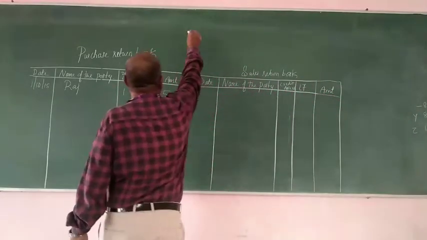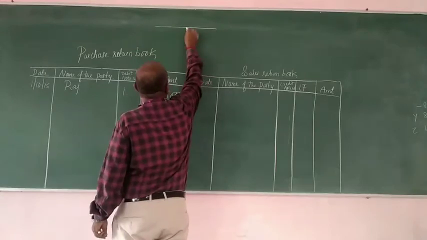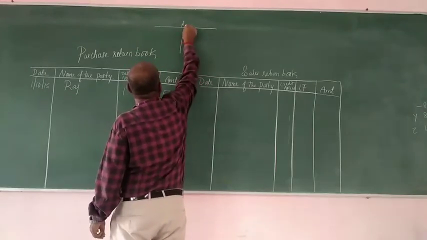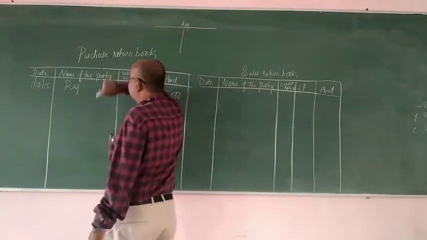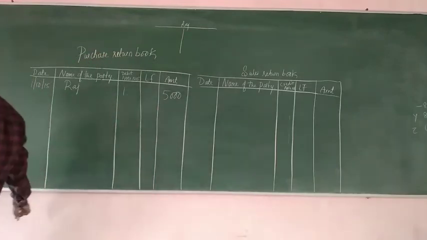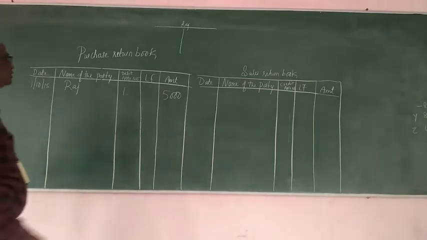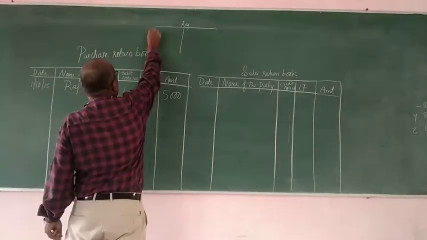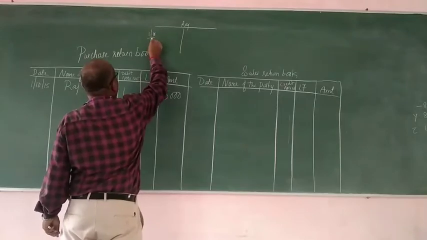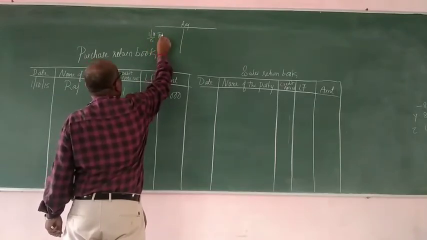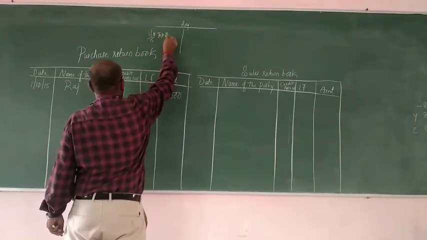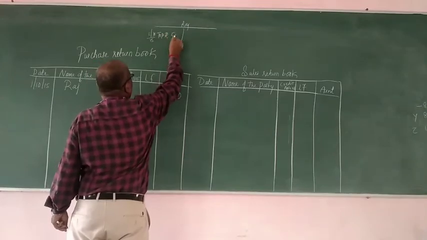Then you will prepare one ledger of Raj. Purchase returns mean what happens? Raj account will be debited to purchase returns. 1/10/2015 to purchase returns. How much? 5,000.